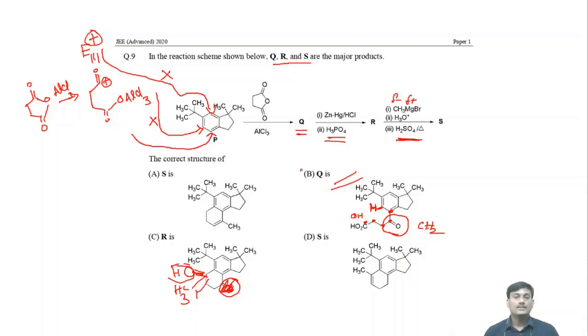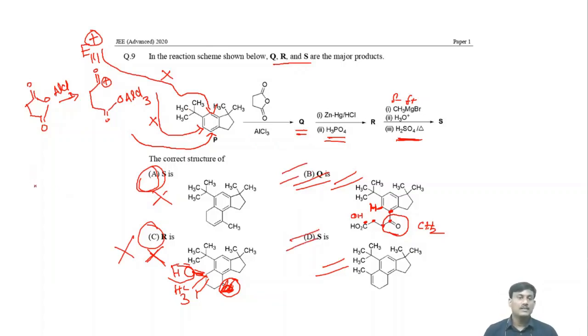So which are correct? Q is correct, and S, this one or this one? S is this one. S is correct, and R is incorrect. That's why option A is incorrect, option C is incorrect, and options B and D are correct. So what is the correct one? B and D are correct options.